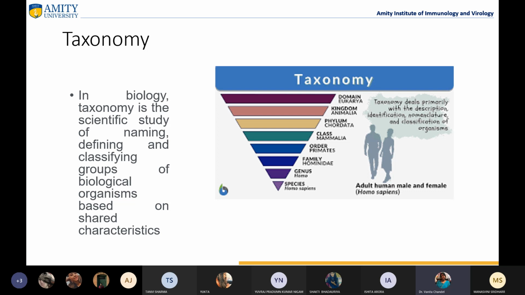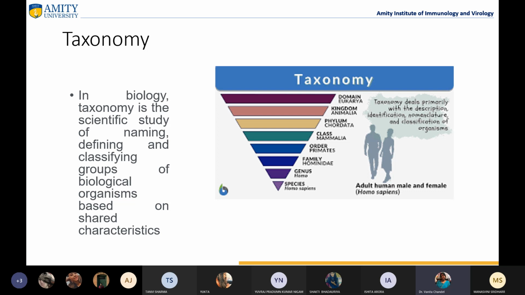See why it is important to name. We all know it is very important to name any organism, any plant or any human, wherever. It is important to arrange them in proper groups according to their characteristics. For example, for plants we use the binomial system of nomenclature.